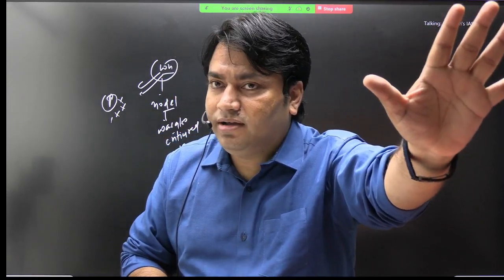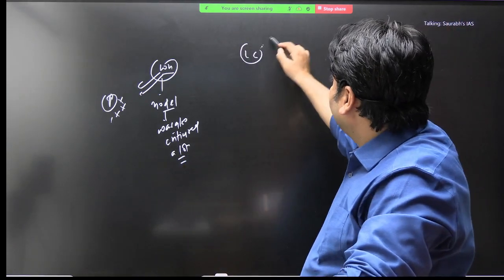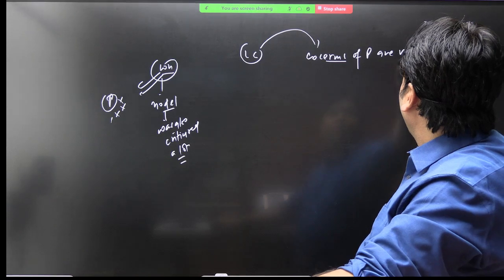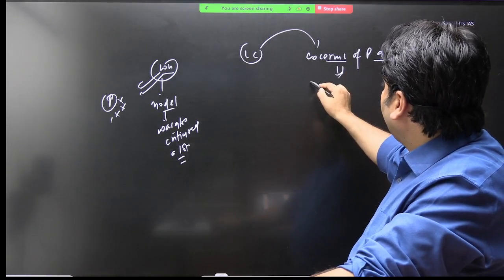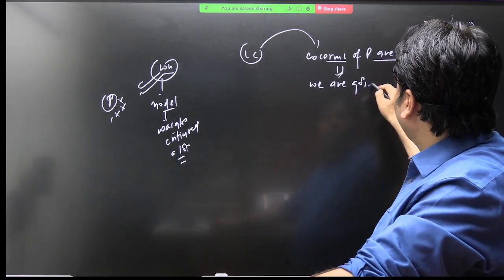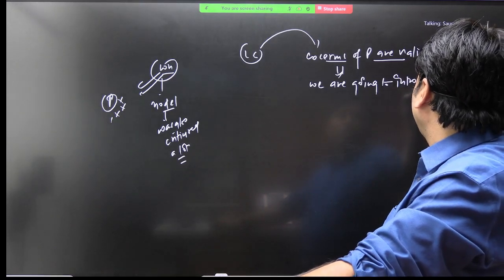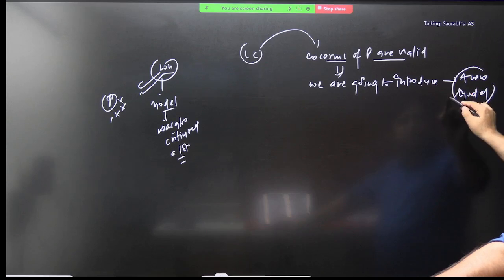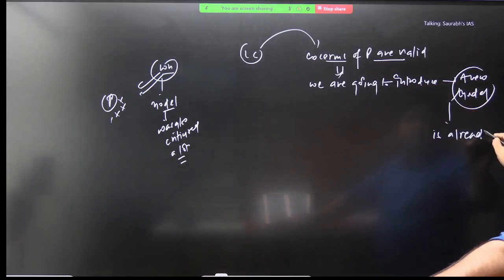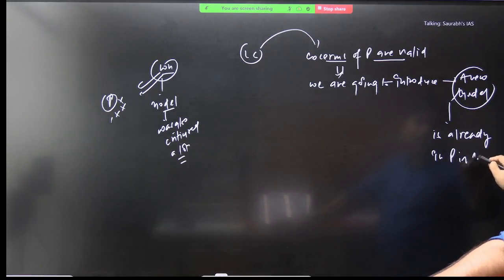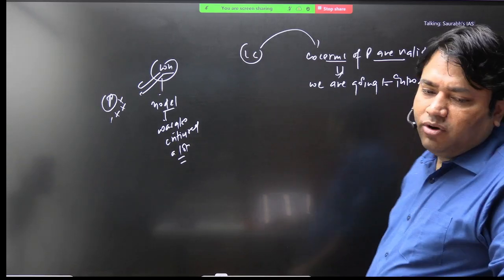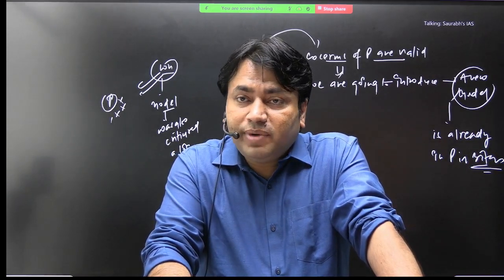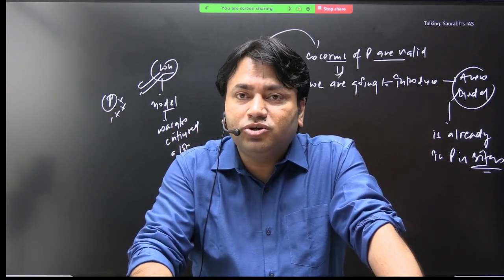Your concerns are valid. Okay, now Cornwallis will say that the concerns of the people are valid and he will say that we are going to introduce a new model, and this model is already in practice in Britain. ये मॉडल तो ब्रिटेन में पहले से ही प्रैक्टिस में. It means this is the British model which we are going to introduce in India.